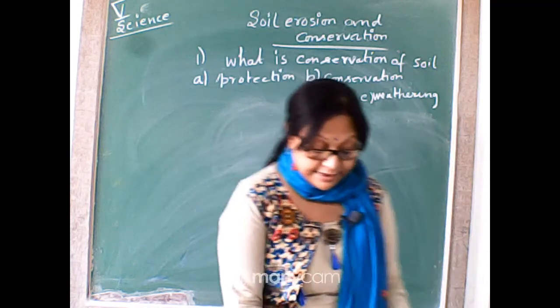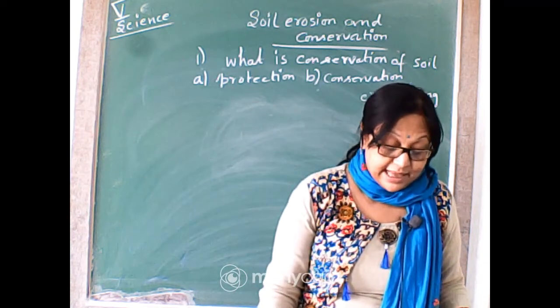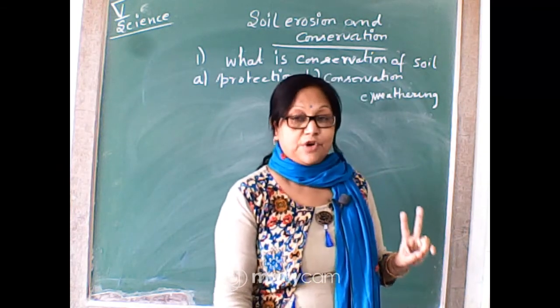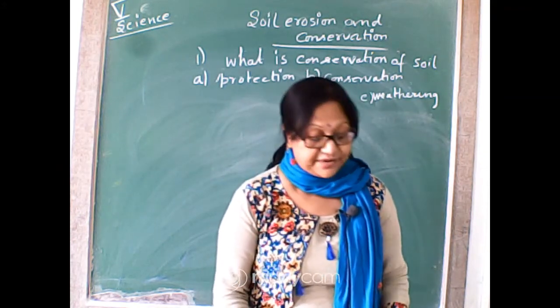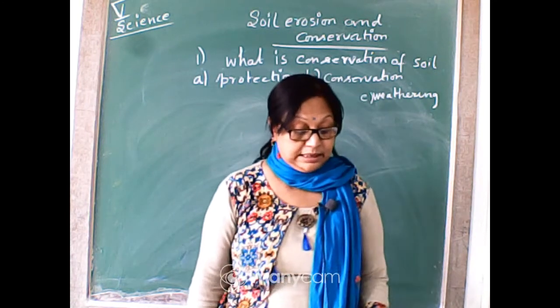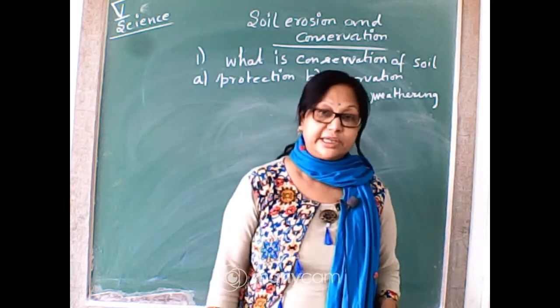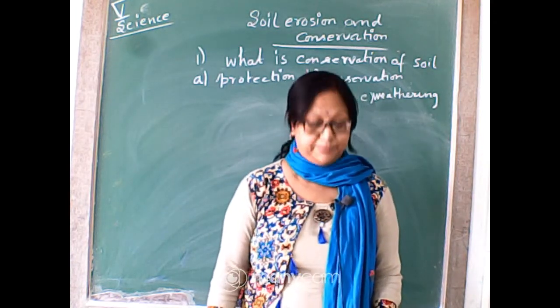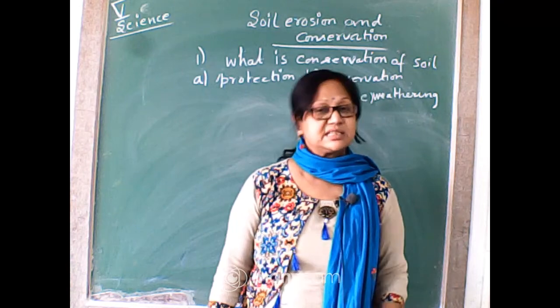Don't share. Now next one is, the conservation of the soil is done by these methods. First one is afforestation, second growing plants in the farmland, third is avoiding overgrazing, the fourth one is construction of the embankment, and fifth one is step farming.